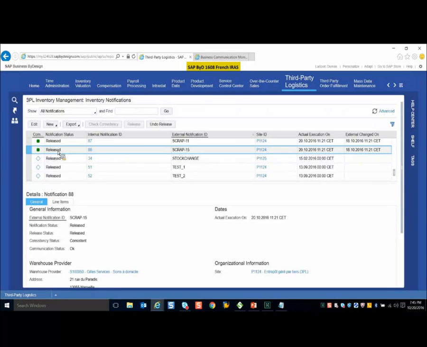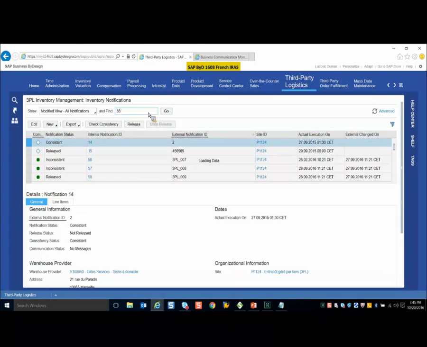Now the important part here is, it might be possible that you have scrapped or consumed a few quantities at the 3PL site, or maybe it is not 2. Later on you come to know that there are 3 or 4 products, so you want to update the same message. Once the notification gets released, it updates your inventory, and it is not possible to update the same message if the status is released. You have to perform undo release, and when it is not released, then only you can update the message.